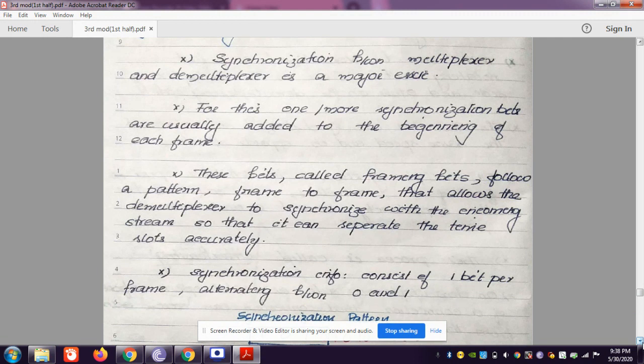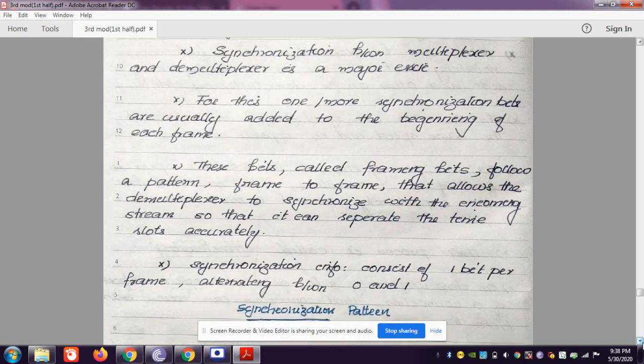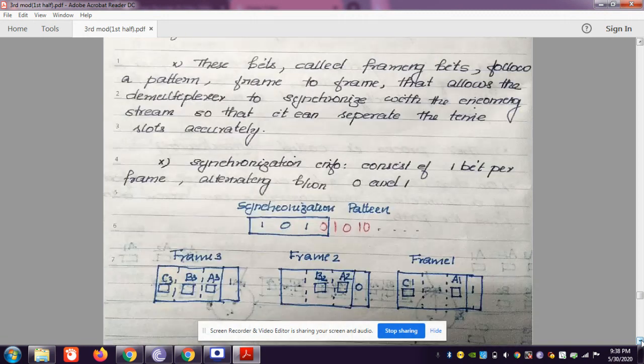So here we are assigning an extra bit called the framing bit. That means we are assigning a bit at the beginning of each frame, which is called the framing bit. That is actually creating the pattern of each frame for the synchronization between the data packets.